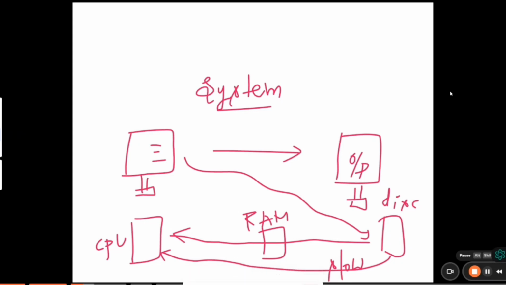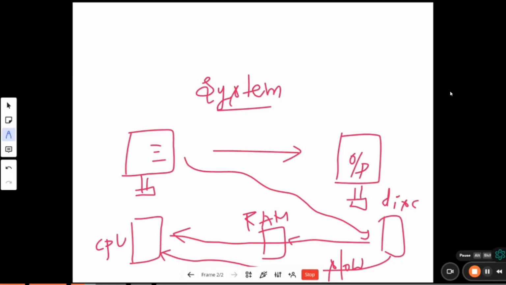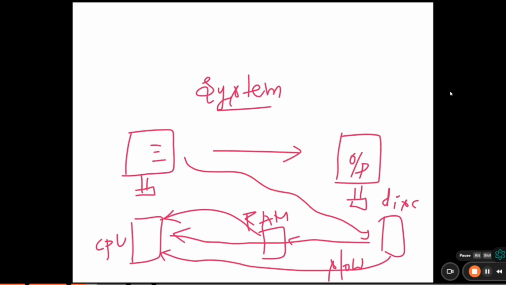RAM is Random Access Memory. It takes the information from the hard disk and then quickly gives the information to the CPU. The CPU then executes that and produces the output. This is the internal mechanism that happens in a computer system.